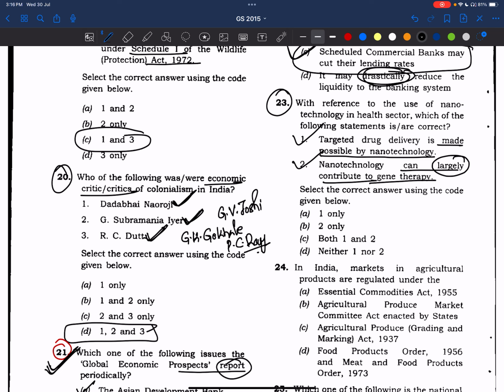I cannot say that CRISPR-Cas9, the molecular scissor, is part of nanotechnology, but it is also on the nanoscale, a very small scale. I'm just telling you so that we can relate to it. So the answer is both. In most of the cases in science and technology questions, not always.